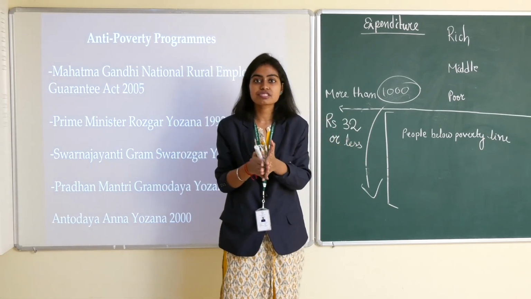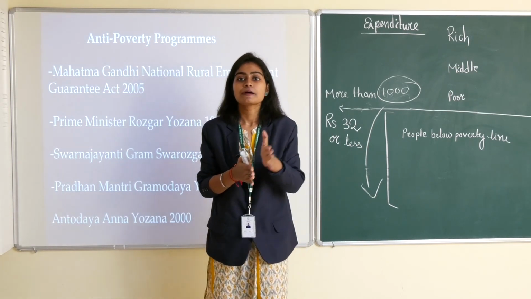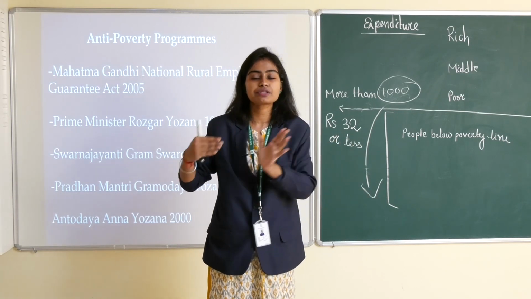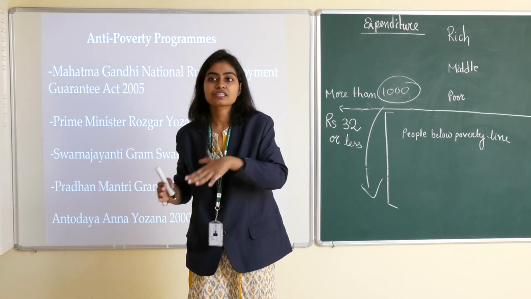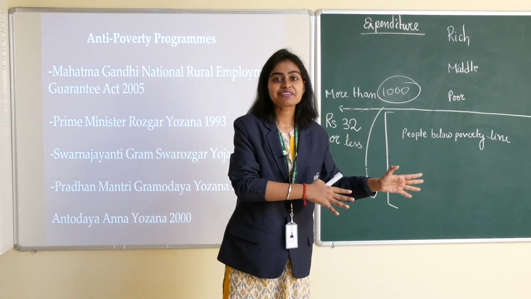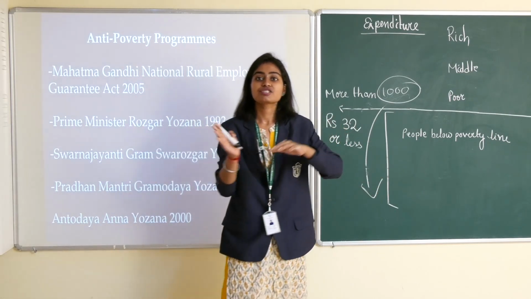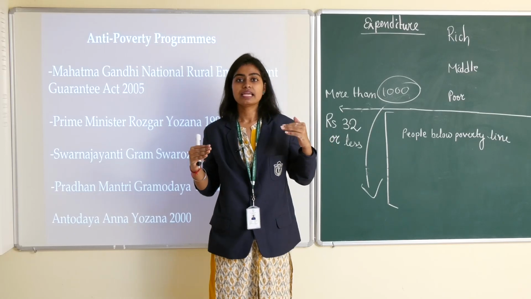Why is there a difference in calories? Because rural people are expected to do more physical work compared to urban people. So there is also a difference in income.